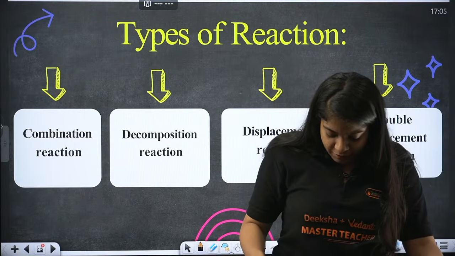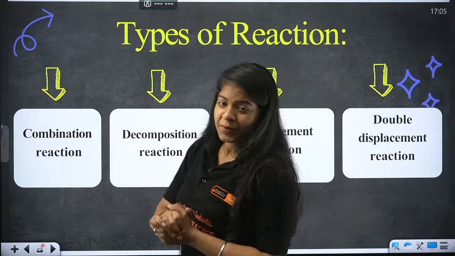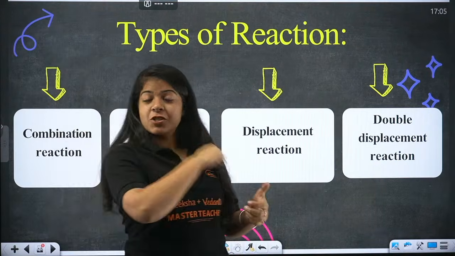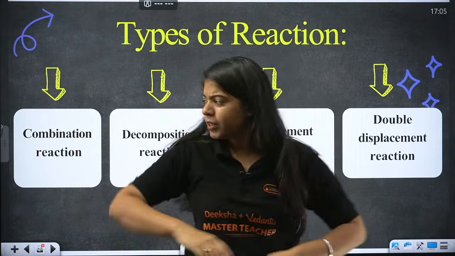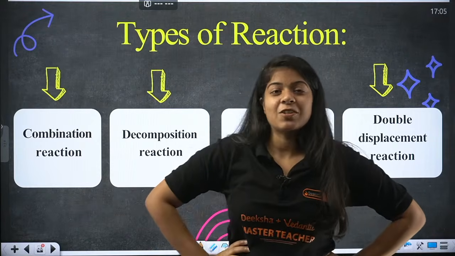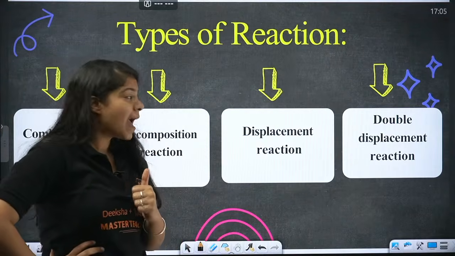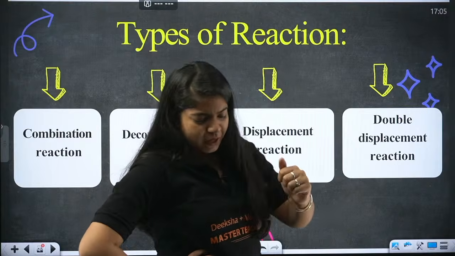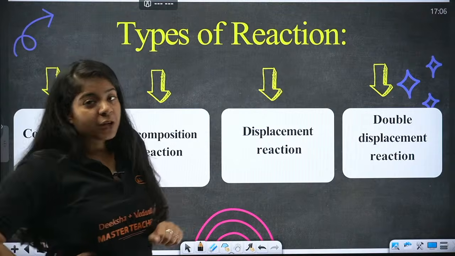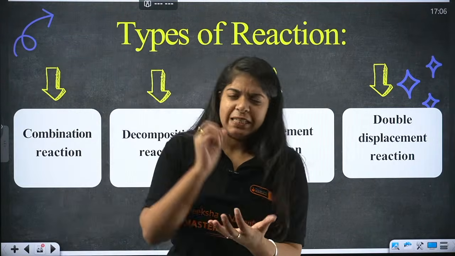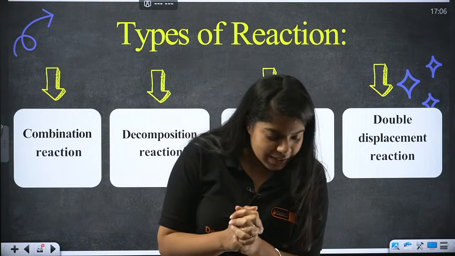Okay, so everyone, in this live we are going to see the types of reactions. As you can see, we have 4 types of reactions: combination reaction, displacement reaction, double displacement reaction, and the last one, what did I miss? I missed decomposition reaction. So we have combination reaction, decomposition reaction, double displacement reaction, and displacement reaction. Okay, great. We know the names, right? But we want to study them deeply, their impact, their equations, how to balance them, and all that we will see in today's live.